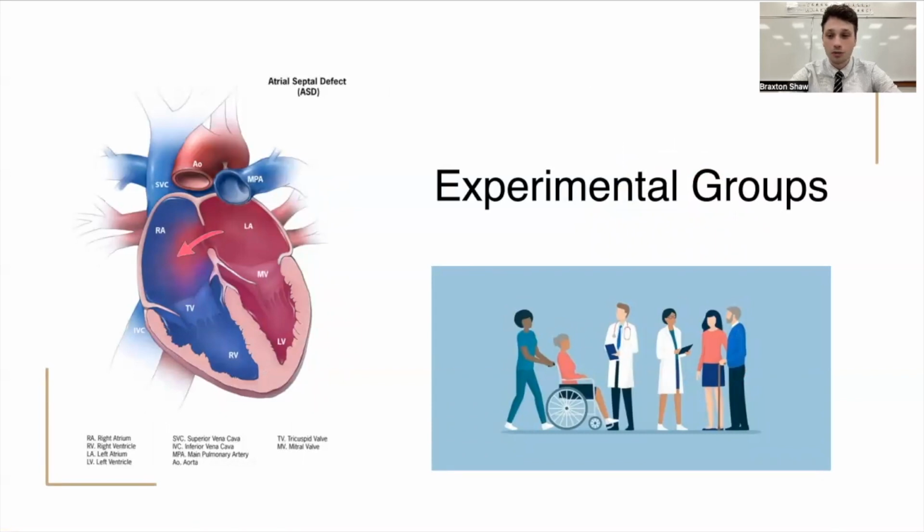The ages of these participants were 2, 10, 28, 32, and 53. All patients were awaiting open heart surgery. The patient aged 28 had aortic incompetence, while the patient aged 53 had aortic stenosis. All other patients had atrial septal defects. A visual of this can be seen on the left-hand side of the screen, where there is a defect in the septum between the 2 atria, and the left atrium is leaking blood into the right atrium.